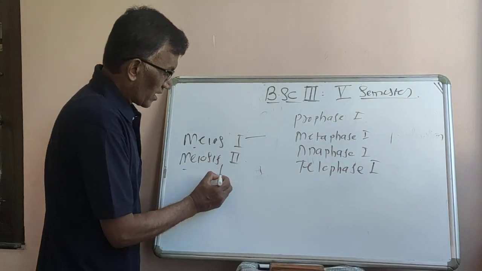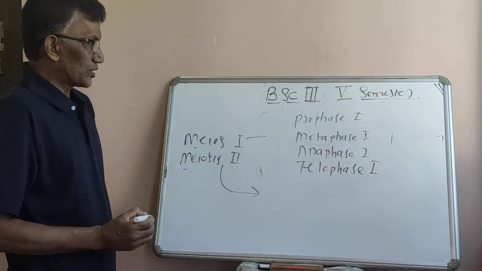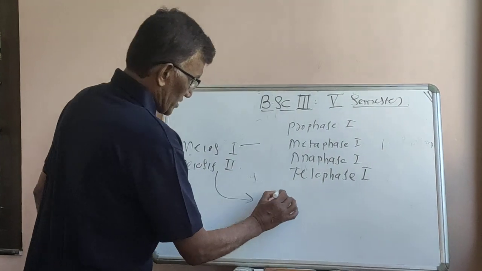These are the four phases of meiosis first. Meiosis second is also divided into the following phases: prophase second,